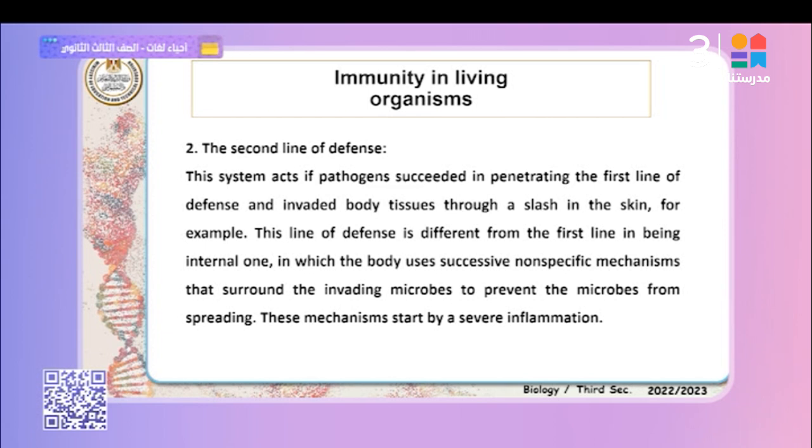This line of defense is different from the first line in being internal, but the first line is external. The body uses a successive non-specific mechanism, as mentioned, to surround the invading microbes and prevent them from spreading. This mechanism starts after severe inflammation.